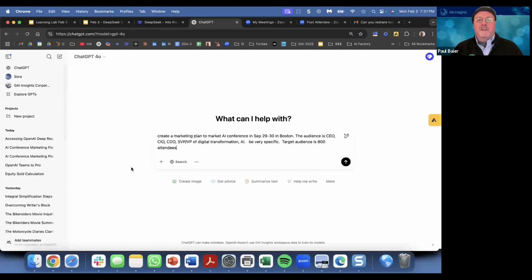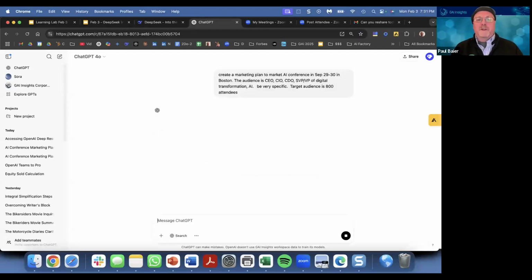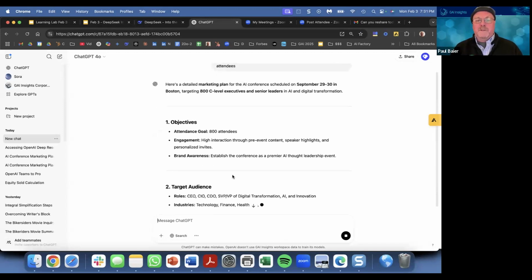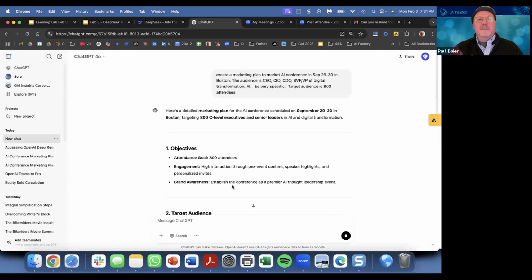And I'm going to put the prompt in, create a marketing plan for our AI conference here. And this is going to look at what it's trained on and then come back with its next best thing. And this will come back pretty quickly here. So here's a detailed marketing plan, objectives. So this is the experience we've all been familiar with. Reasoning takes it to another level here.